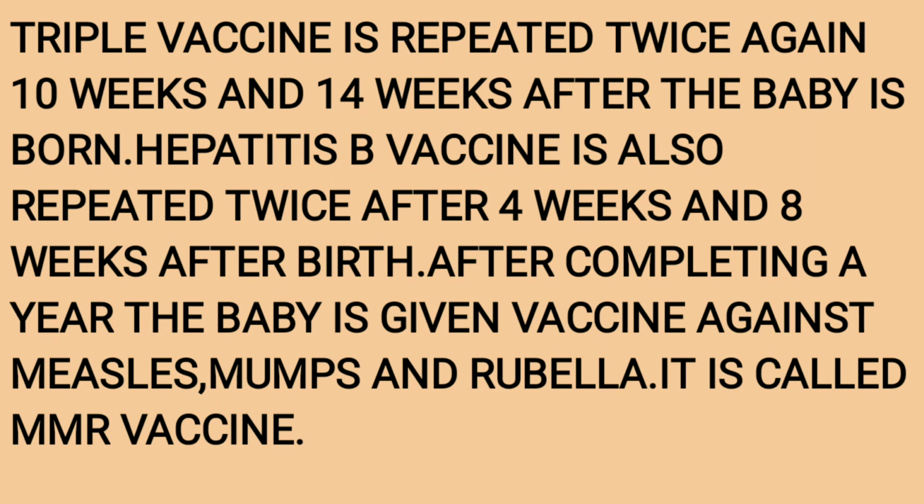Continue this answer after that table, you have to write these points too. Triple vaccine is repeated twice again, 10 weeks and 14 weeks after the baby is born. Hepatitis B vaccine is also repeated twice after 4 weeks and 8 weeks after birth. After completing a year, the baby is given vaccine against measles, mumps, and rubella. It is called MMR vaccine.